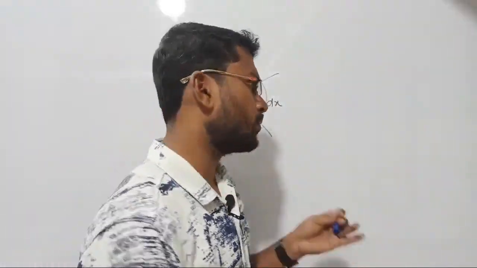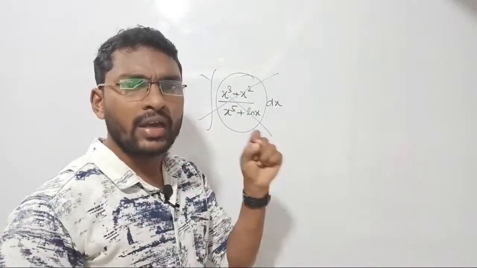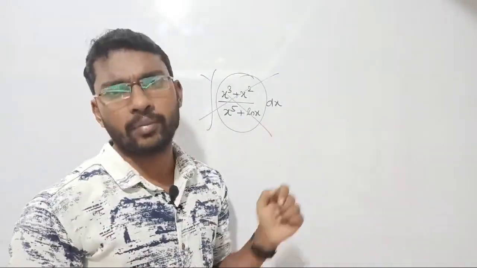In numerical methods, what I am trying to say is that in a higher order equation, if you want to know the roots, say I have x power 5 plus x power 4 plus 2x cube plus 3x square plus x equal to 0. If I have an equation like this, I would like to know the roots of the equation. What do you mean by roots? It is very simple: roots are the points at which your overall function is equal to 0.